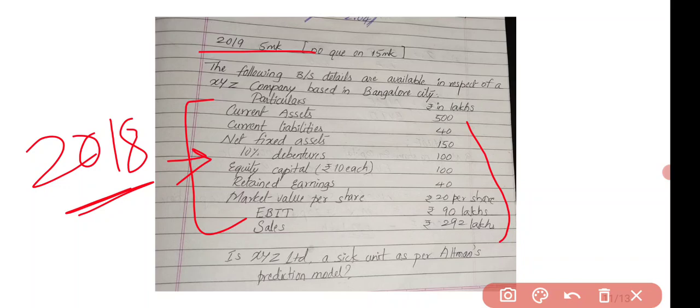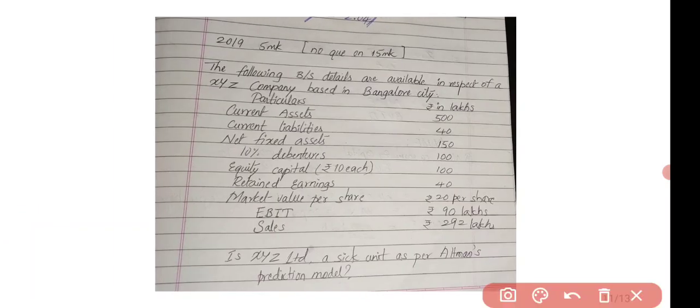So I have solved this question. See here the solution. You just do one thing, please solve it on your own and compare your values with the given values which I have solved. You will get to know how much you have understood this Altman's Z score. This is your homework. It is not that I haven't solved it. I'll even send you this PDF. But please try to solve at least one question on your own.